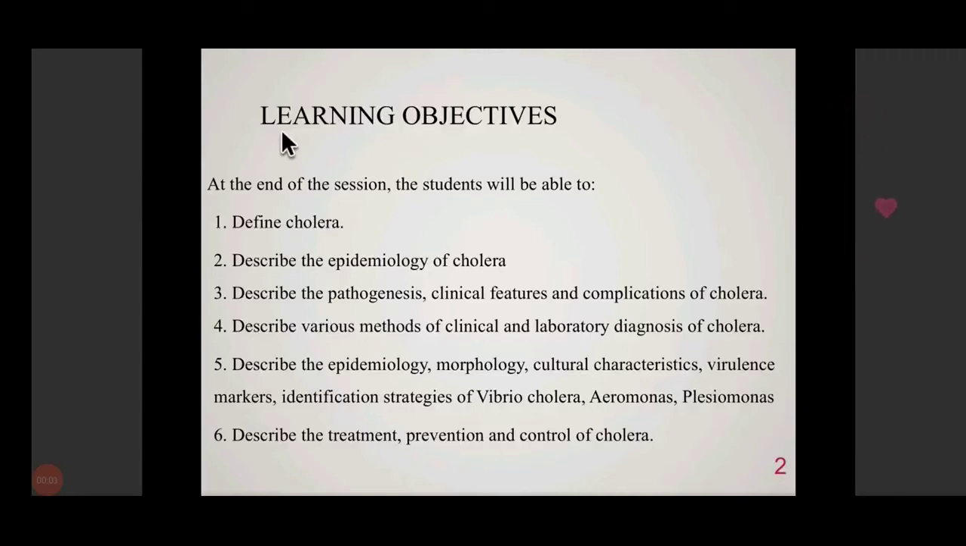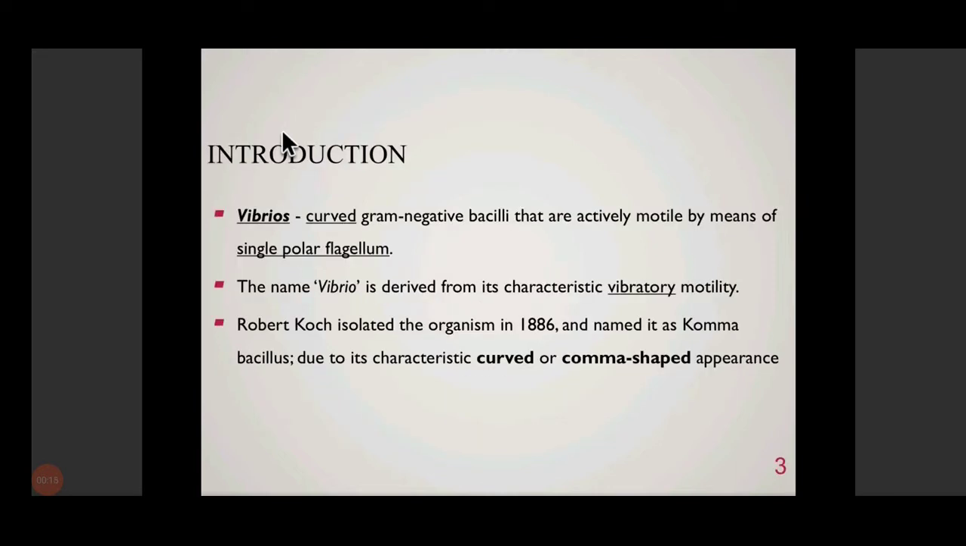organisms, Vibrio cholerae, Aeromonas, and Pseudomonas, that are more or less similar to each other. Then he or she should be able to describe the treatment, prevention, and control of cholera. So, cholera is caused by Vibrio cholerae, as you know.